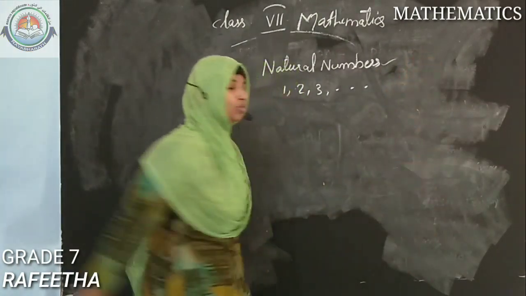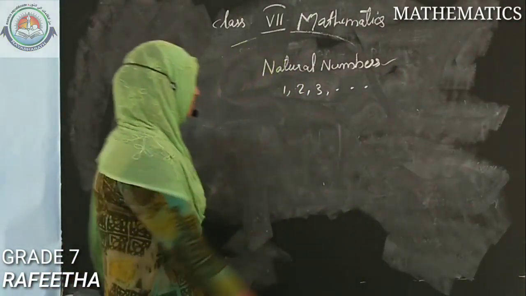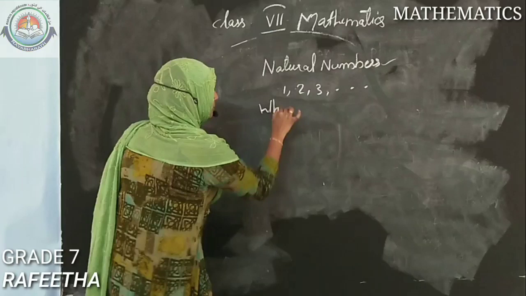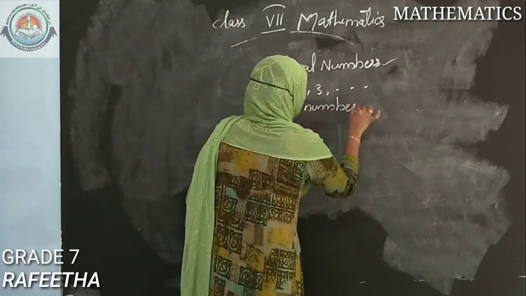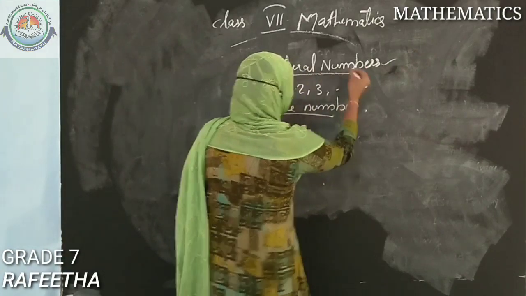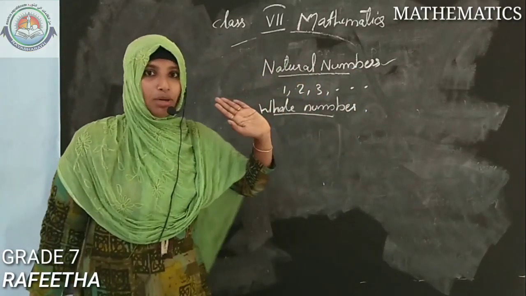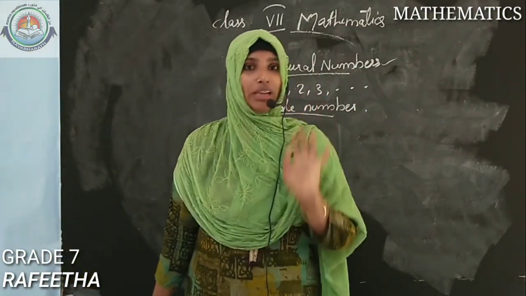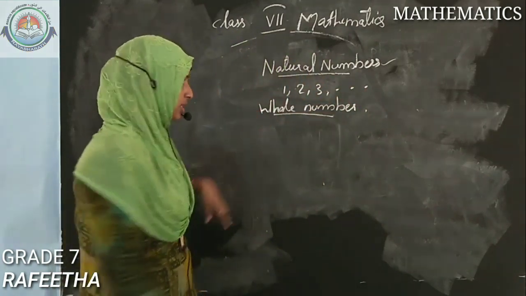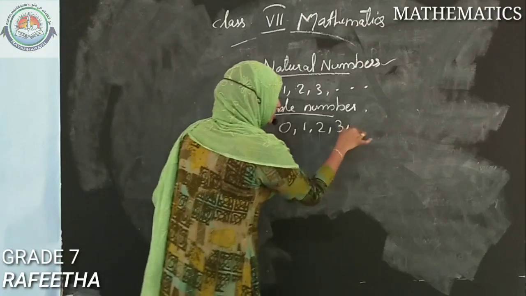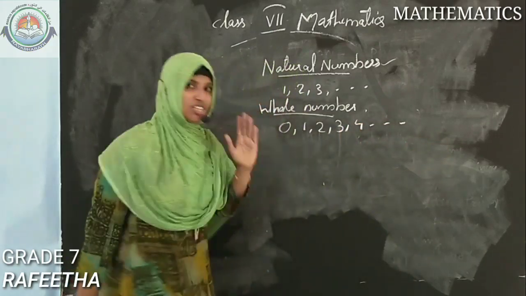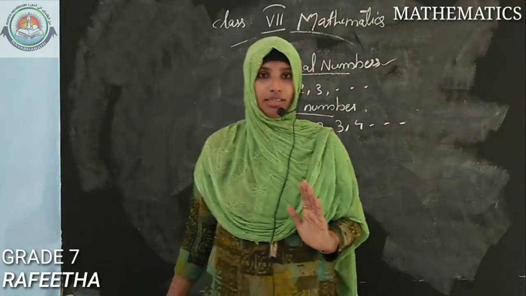Next we want to know what is a whole number. A whole number is the same as the natural numbers, only the difference is that 0 is added to the natural numbers. That is, the numbers starting from 0, 1, 2, 3, 4, etc. Such numbers are called whole numbers.